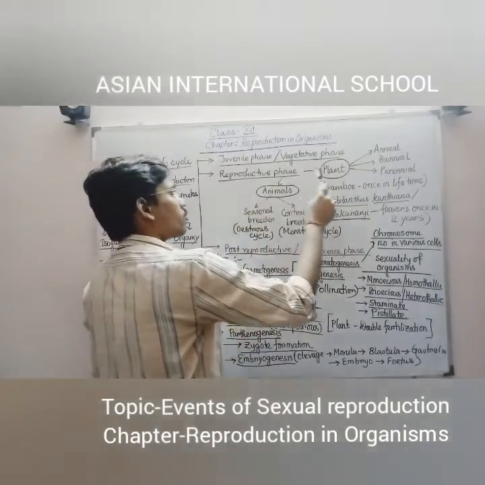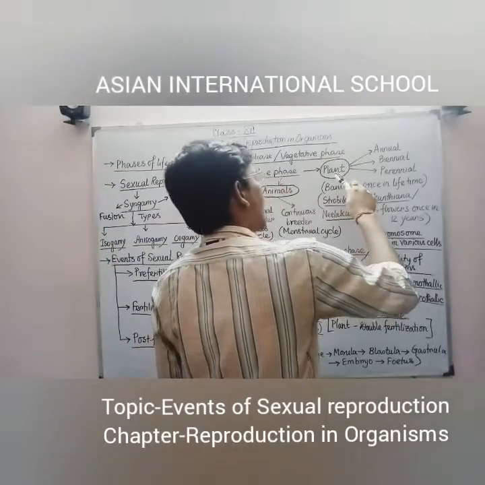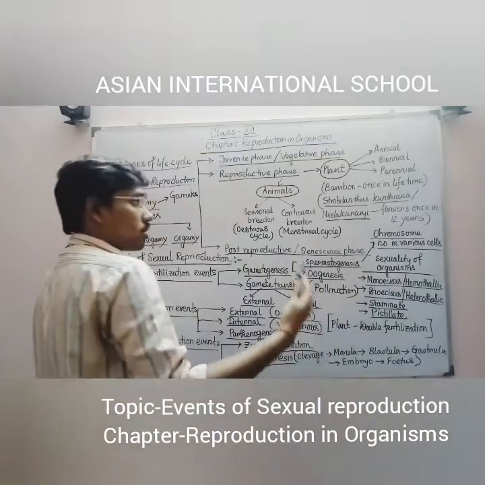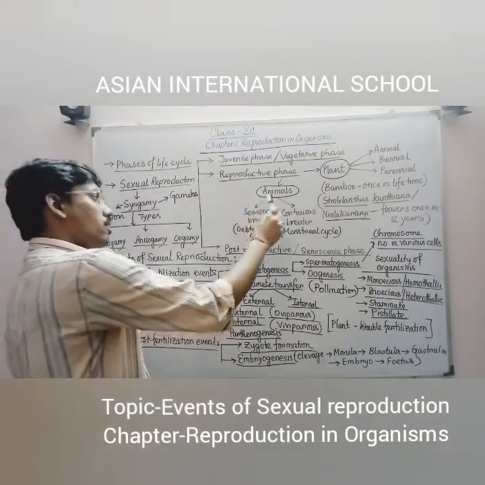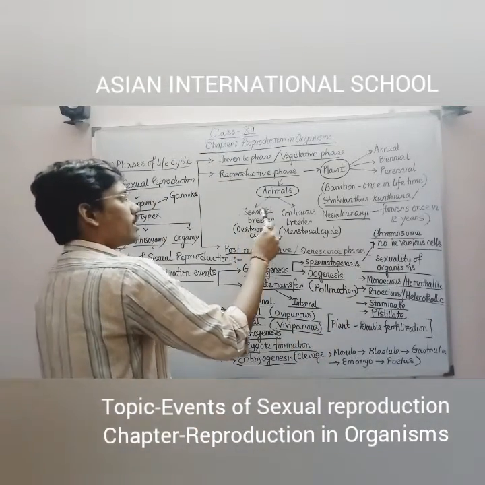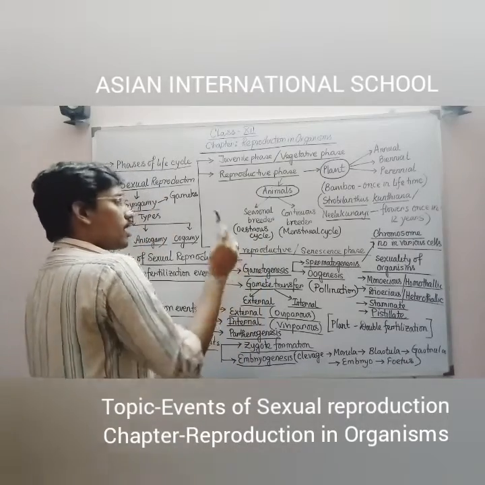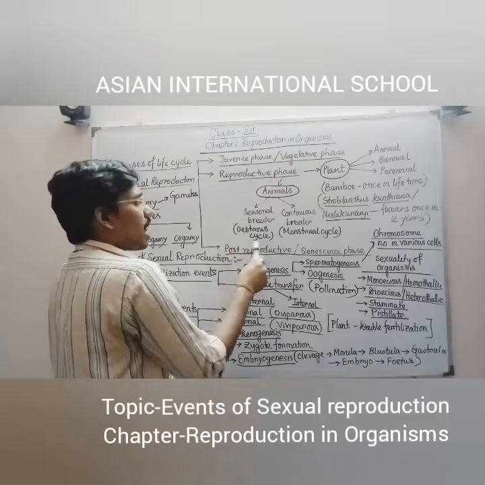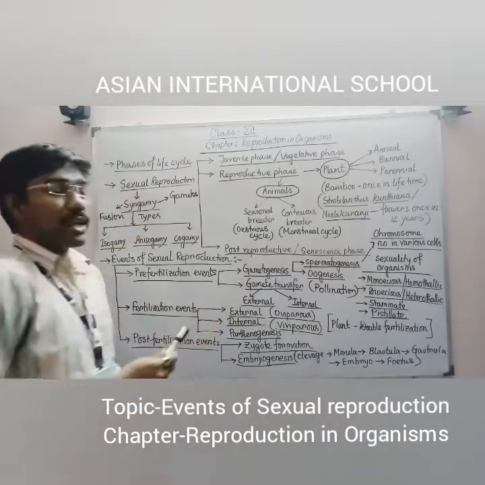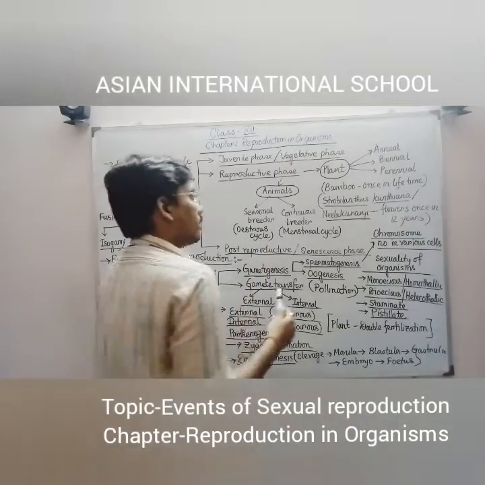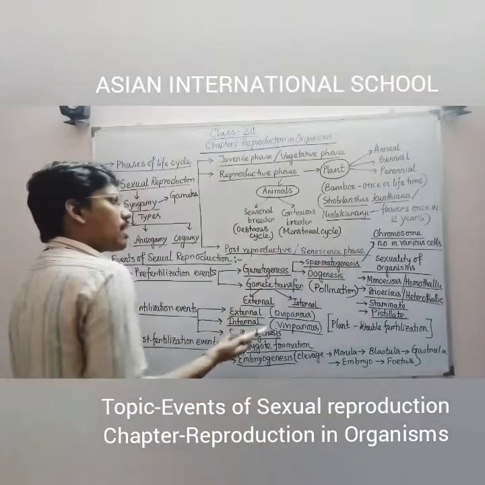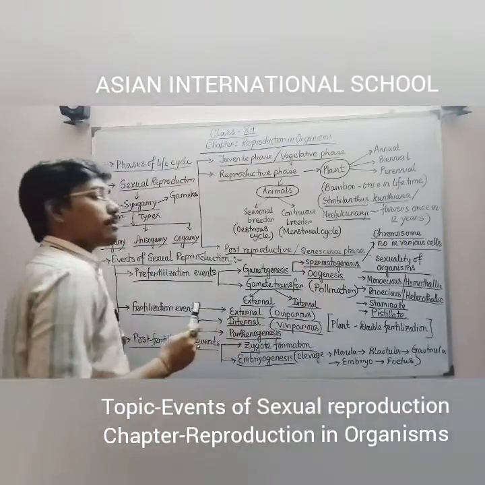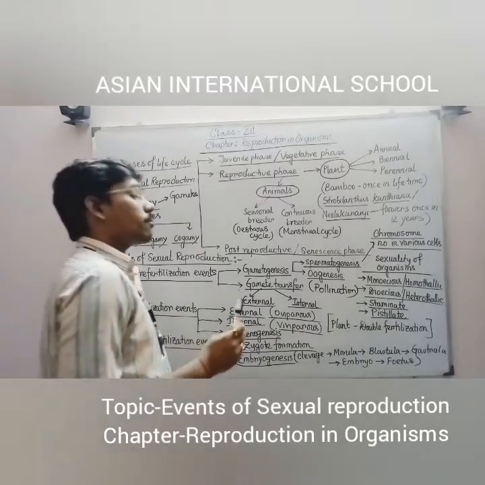Within the reproductive phase, we talked about plants. We categorized plants into three categories, annual, biennial and perennial, based on their survival. Animals we segregated according to the season of breeding. If they are seasonal breeders, then they show the estrous cycle, the heat generating cycle. And if they breed any time throughout the year, they perform the menstrual cycle, which starts with bleeding.